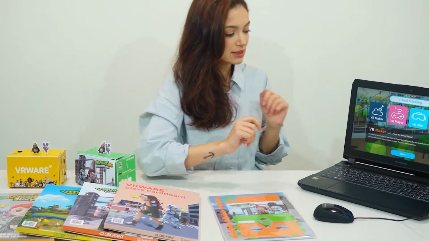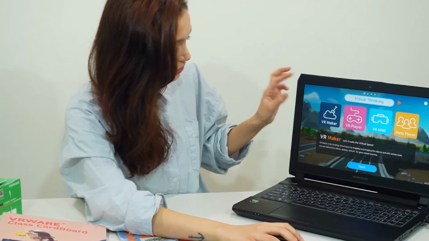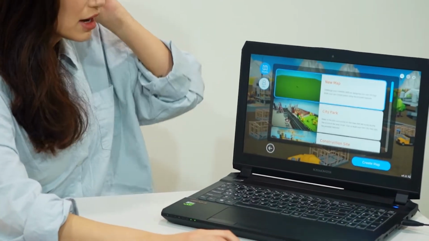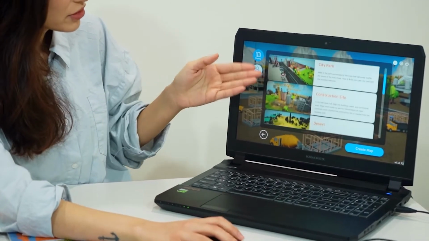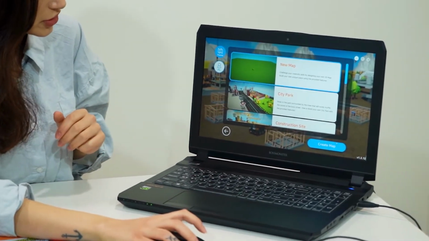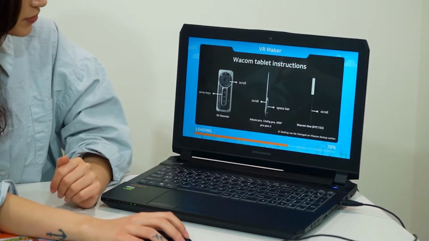What it does is allows you to create your own map, your own virtual world that can be used to learn different aspects. Now let's jump right into it. First, I would go into the VR Maker and I would start. I am creating a new map. There are other maps I can choose from, but I want to make a new one now so I can show you how to do that. I click Create Map and I wait until the program is ready.